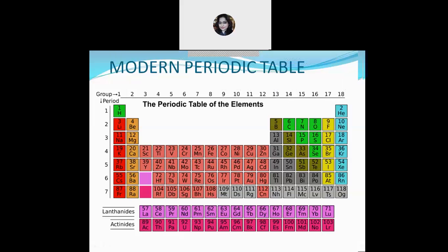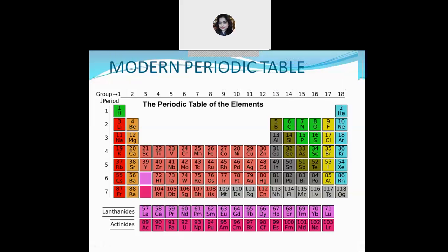Mendeleev's periodic table talks about the periodicity of elements according to their atomic mass. Here one point has to be kept in mind: at that time the electrons were not discovered. In 1869 Mendeleev gave his periodic table, but in 1897 the electron was discovered by J.J. Thomson.